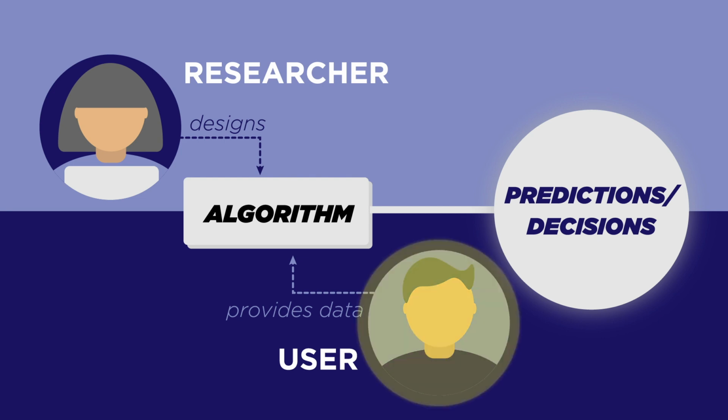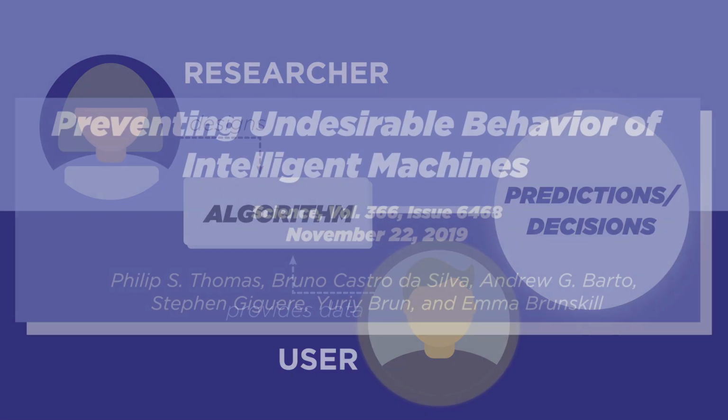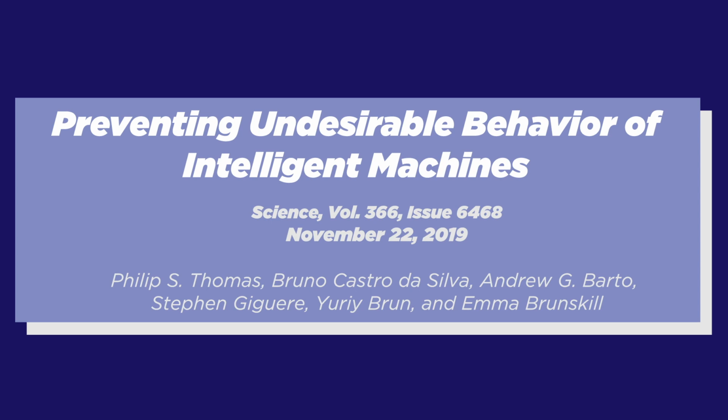Right now, the user of the algorithm must ensure that the algorithm does not exhibit undesirable behavior, such as discriminating against or hurting people. However, while the user may be an expert in their field and may know what safety or fairness constraints they want, they may not have the expertise in machine learning or statistics to convey these constraints to the algorithm. In our paper, titled Preventing Undesirable Behavior of Intelligent Machines, presented in the November 22, 2019 issue of Science, we propose a new framework for designing machine learning algorithms.